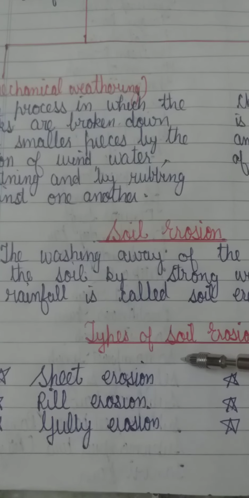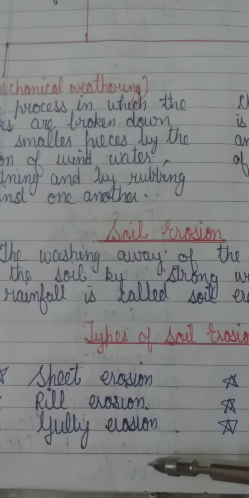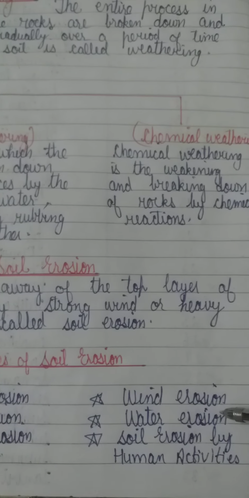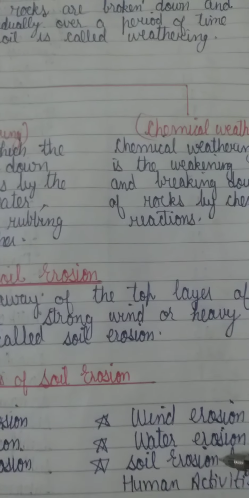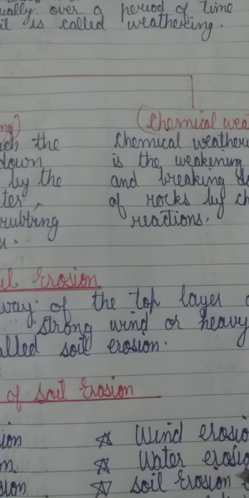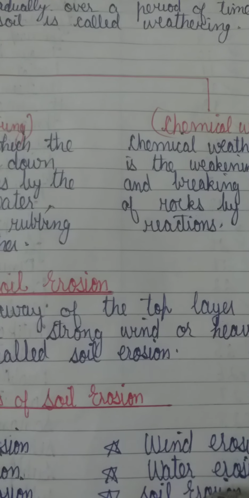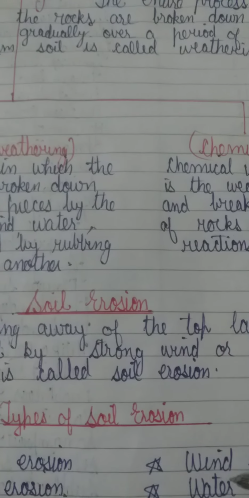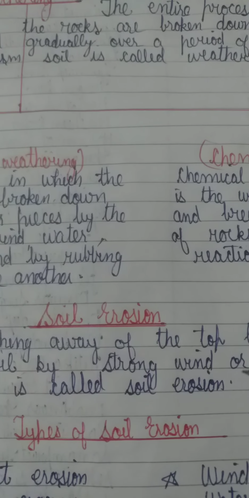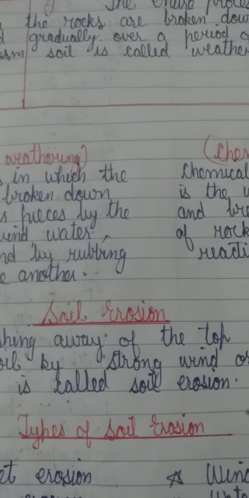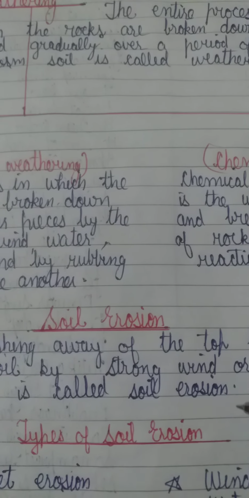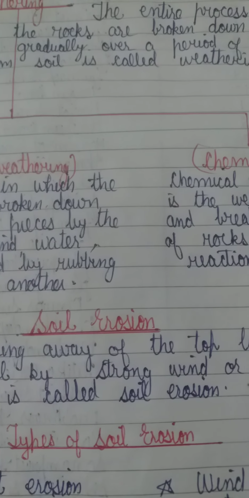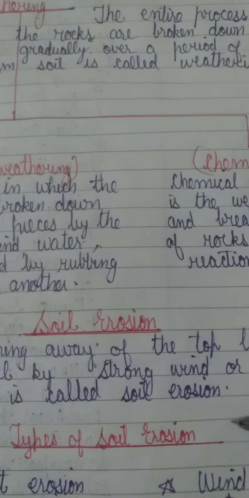Sheet erosion, rill erosion, gully erosion, then we have wind erosion, water erosion, and even soil erosion due to human activities. These are the different kinds of erosion. A lot of damage occurs to the soil due to erosion, because the top layer of the soil gets washed away. So we need to protect our soil against erosion.